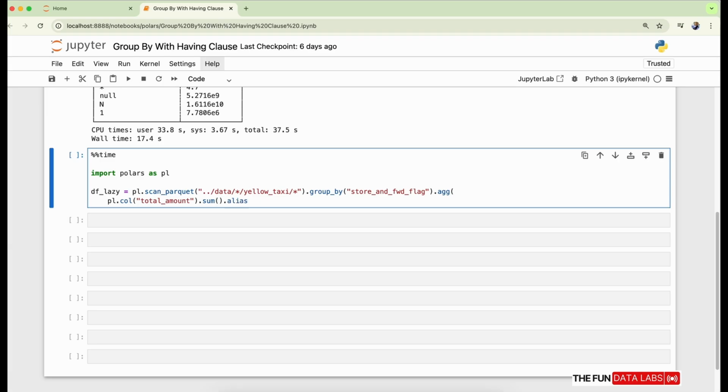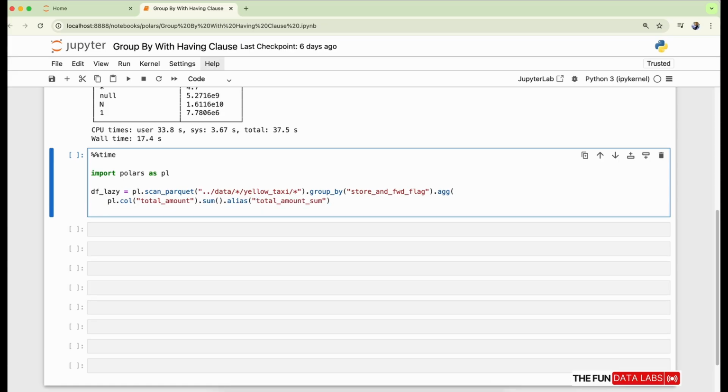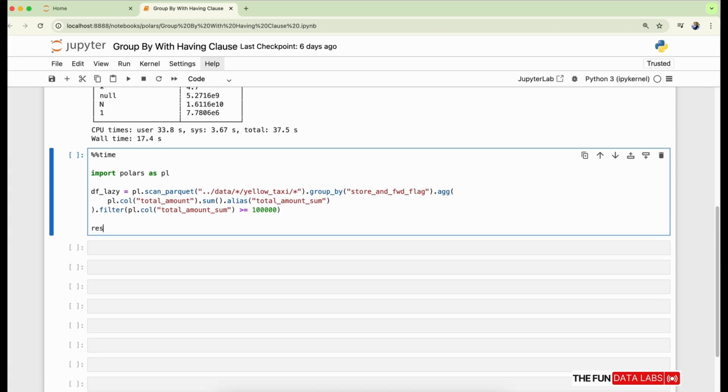Let's provide an alias to give it a name with the .alias method. Now we can use the filter method to apply the having clause on top of these group by results. We are taking total_amount_sum greater than or equal to 1 lakh. This will return us the df_lazy data frame variable, which we can use later.